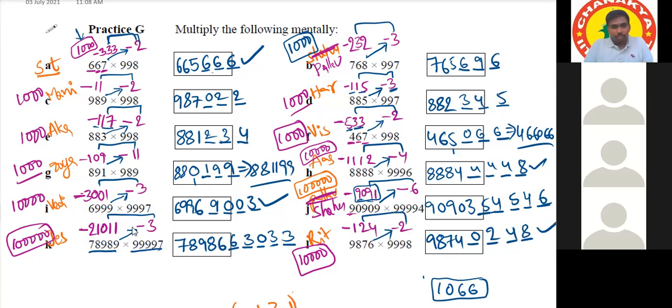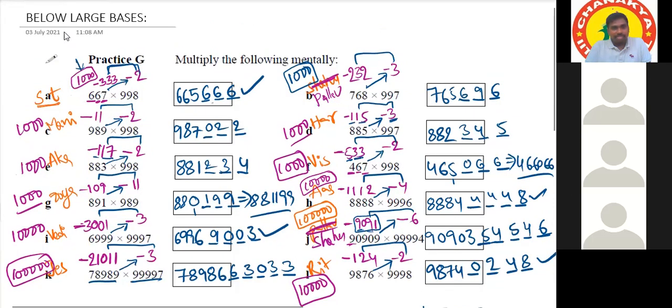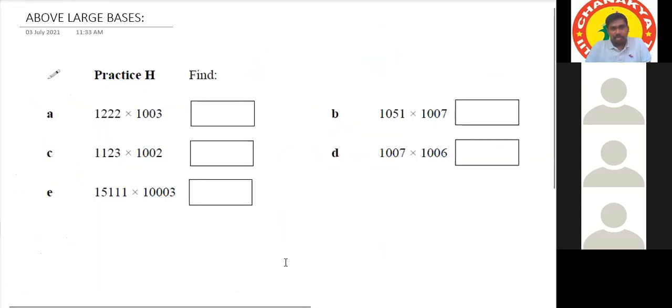Okay. Shall we do one more exercise? Last exercise for this session. Yes, sir. We can do. Okay. This exercise is below large bases, and the next exercise is above large bases. There are only 5 questions. 5 members can give names. Yes, sir. Maybe there will be some fighting because there are only 5 questions.